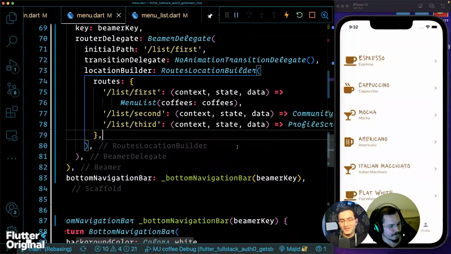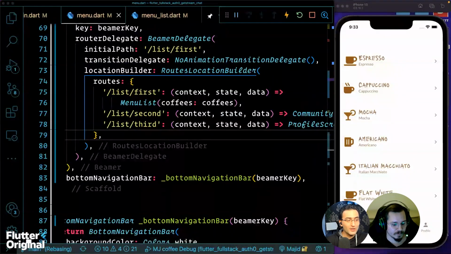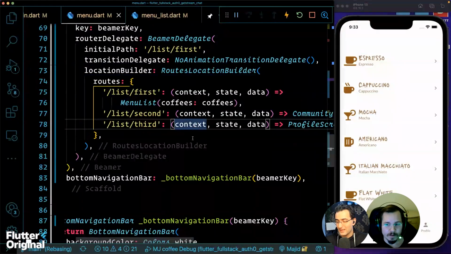So this is a very advanced use case, to be honest, and I liked it. And we managed to make it all happen with just routes location builder, which is simple and limited, as we talked about. Oh, very good. Thank you very much. Then let's end this session here. There is a lot more probably in your documentation that we can read and implement, but these are the most common use cases that I can think of in an application when you start.